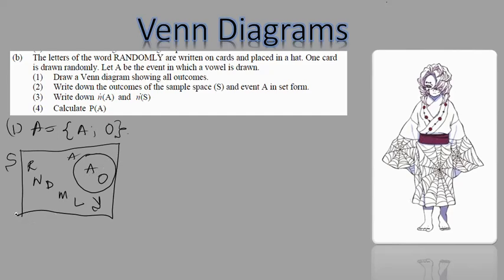And then it says write the outcomes of the sample space and events in the set form. So that's number 2. For the outcome of the event, I have A and O as I've written above, and then for the set notation of the sample space, I have the word "randomly".